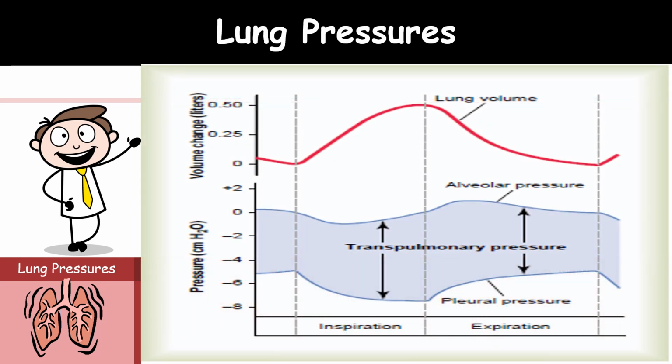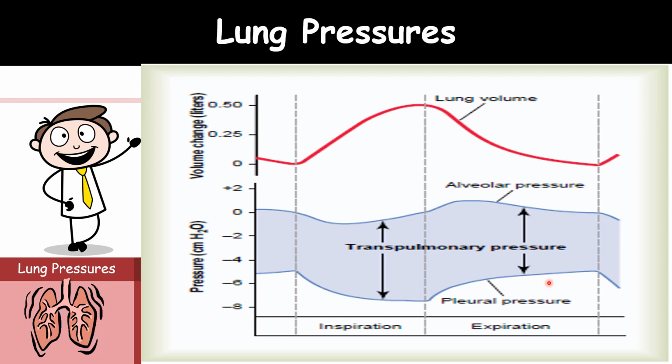Let us discuss the pleural pressure and its changes during respiration, that is inspiration and expiration. We have discussed what pleural pressure is. It is the pressure of the fluid in the thin space between the lung and the chest wall pleura.